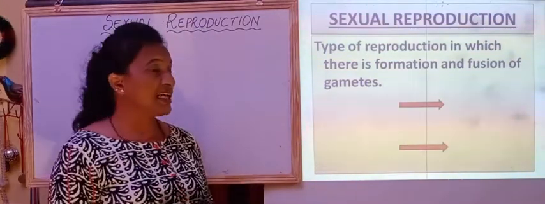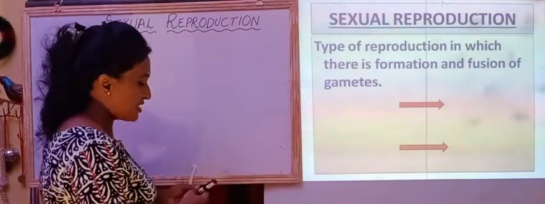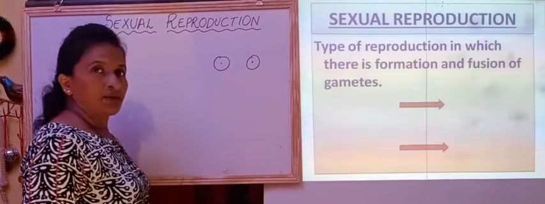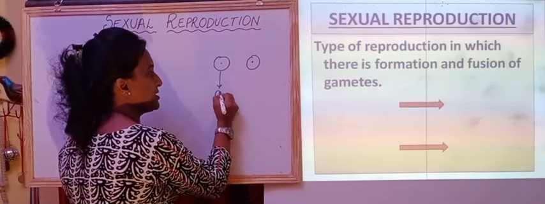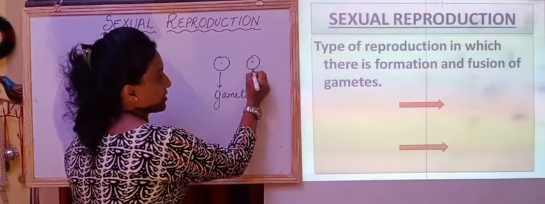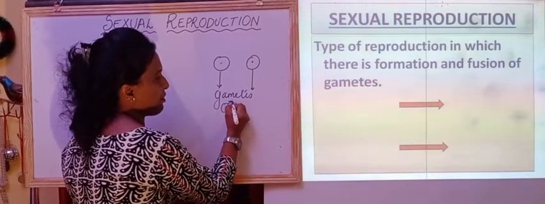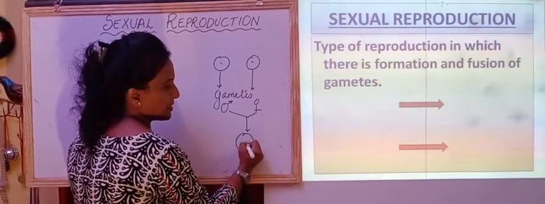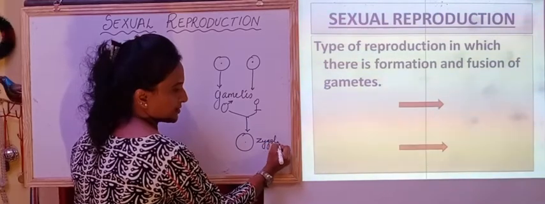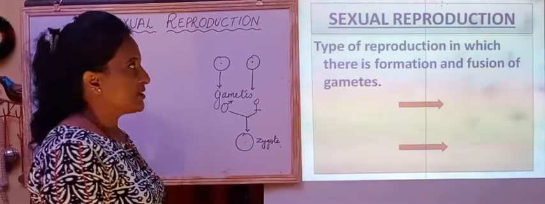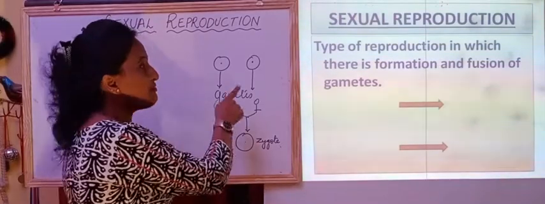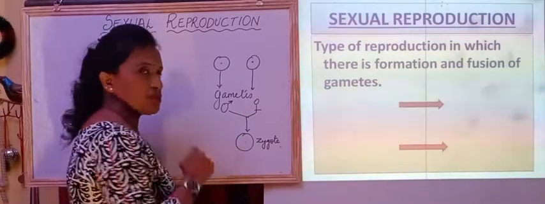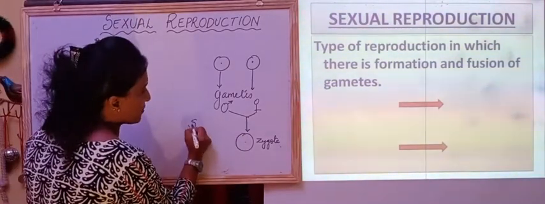And we had seen that there is the formation of gametes due to meiosis. So an individual will give rise to gametes, and these gametes that are formed, male gamete and female gamete, will fuse together to give a zygote. Right? We had discussed this earlier. So it is a type of reproduction in which there is the formation of gametes and their fusion. And this fusion, we call it syngamy.